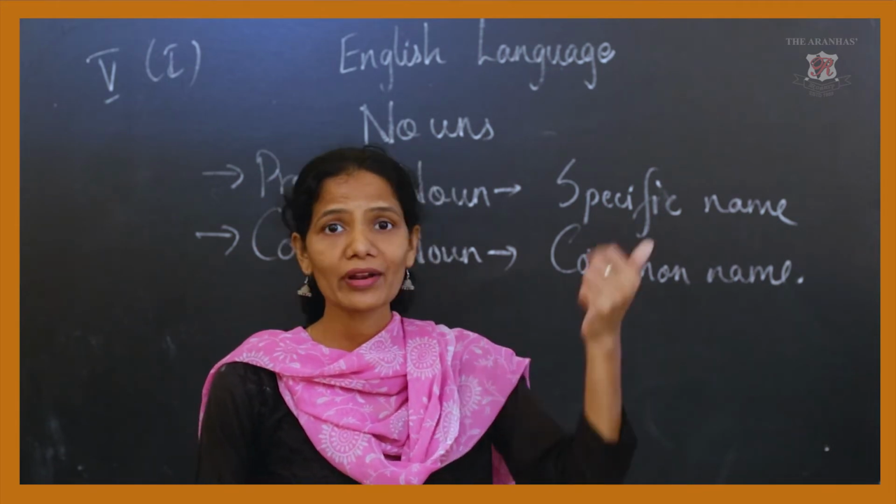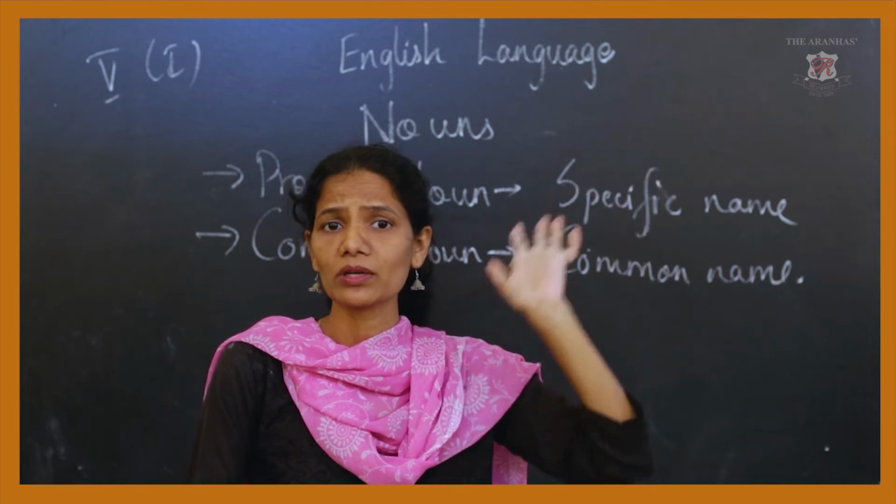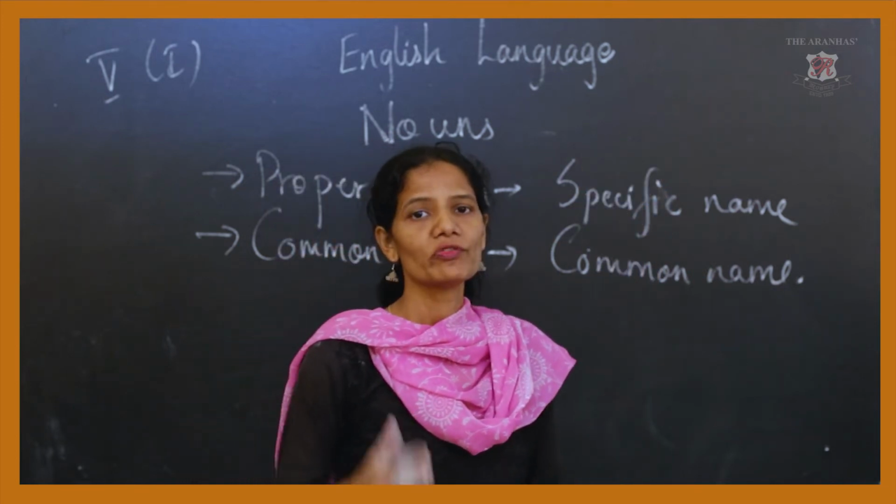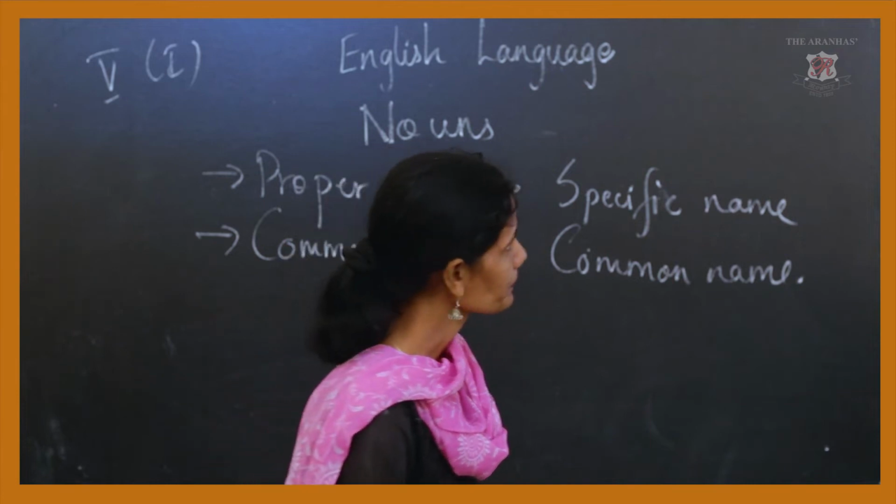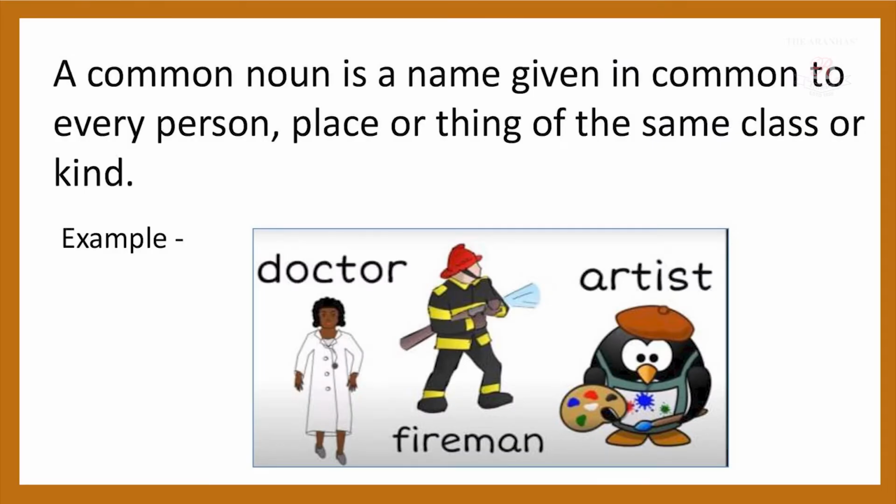If I say birds are flying, so again birds is a common name given to the birds. So birds is again a common noun. We'll go through the definition and try to understand more. A common noun is a name given in common to every person, place or thing of the same class or kind. Now your example is given, doctor. So if you see, doctor here is a common noun given to a person. Fireman, artist. Then I can say here pencil, pen or chalk. Different names are there, the common name given. So these are the examples of the common noun.